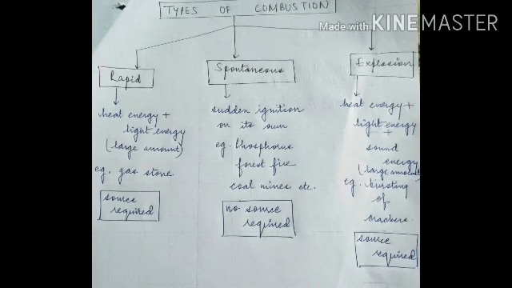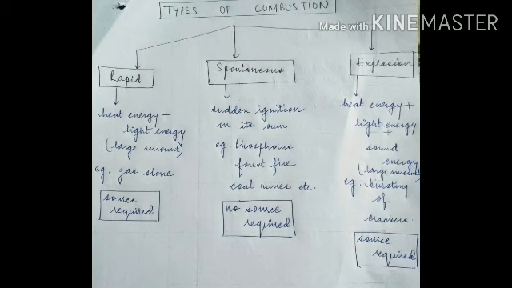Now, explosion and rapid combustion are quite similar. In rapid combustion, heat energy and light energy are produced in large amounts. Likewise, in an explosion, heat energy and light energy are produced in large amounts, in addition to sound energy. An example of explosion is the bursting of crackers, and here also a source is required. So rapid combustion and explosion are quite similar, except that an explosion also produces sound energy.